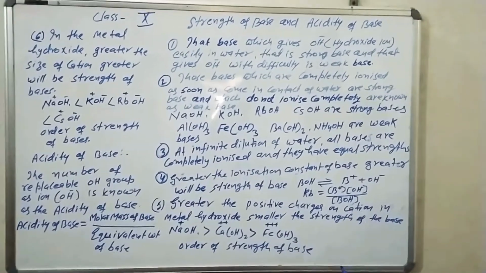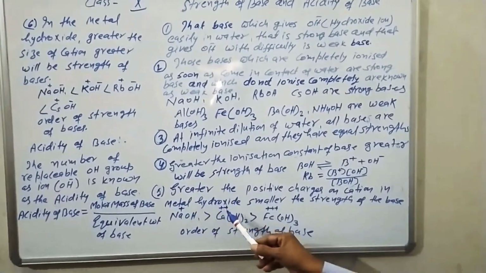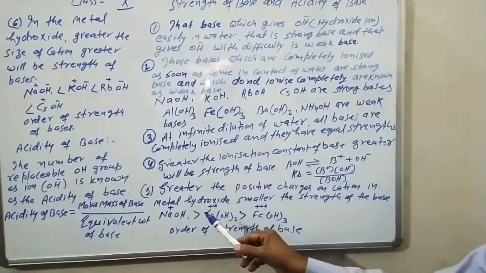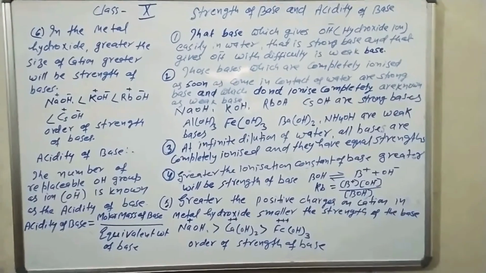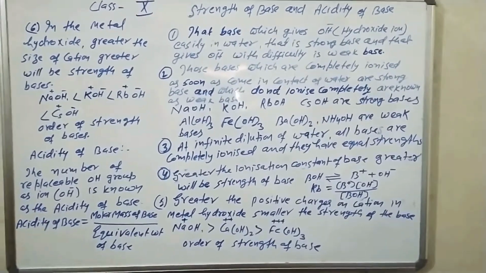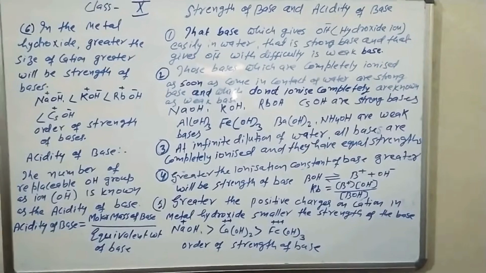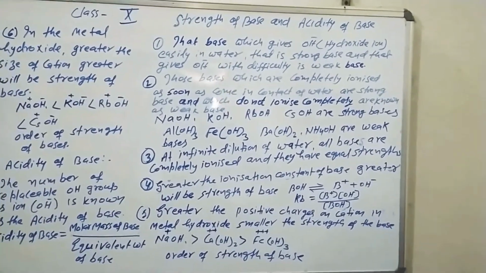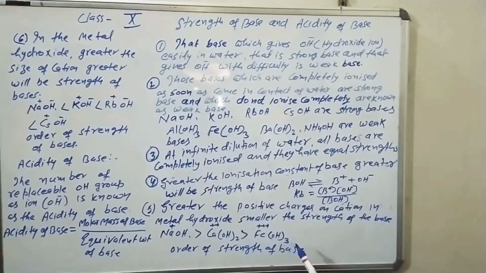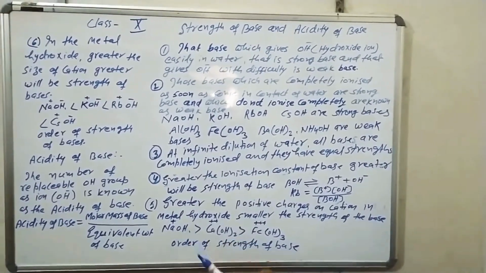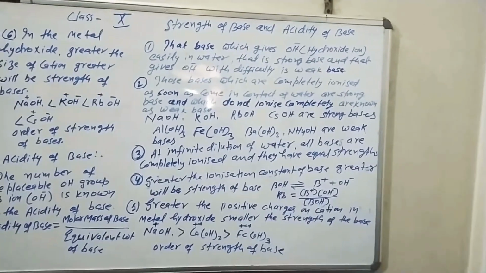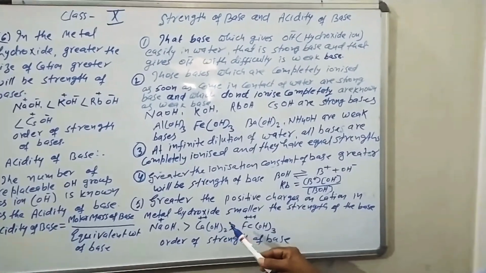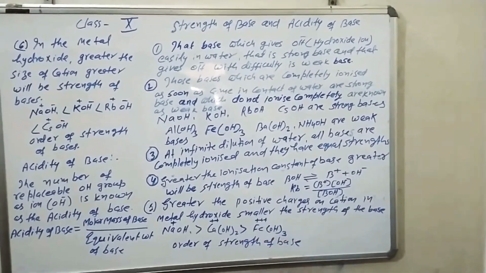The charge increases from sodium to calcium, calcium to iron. So, as the positive charge on the cation increases, the furnishing of hydroxide ion becomes lower and the strength will be lower. So, the order of strength is: sodium hydroxide is the strongest base, and calcium hydroxide is a stronger base than ferric hydroxide.